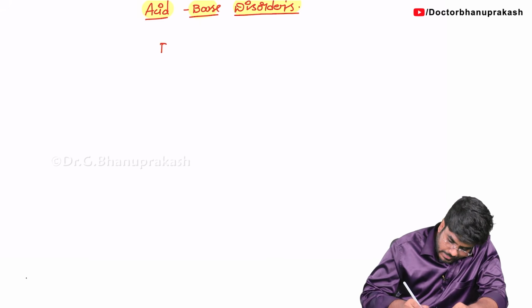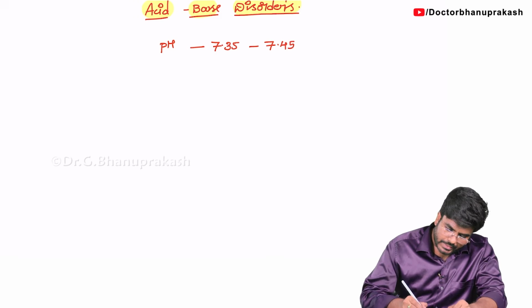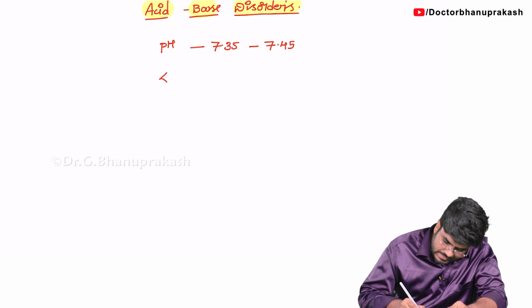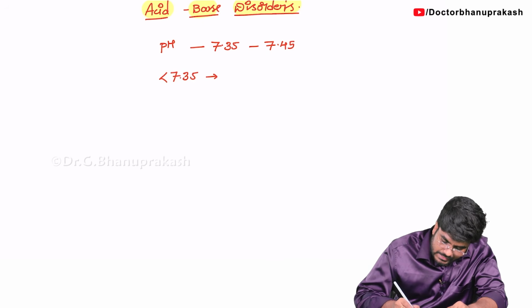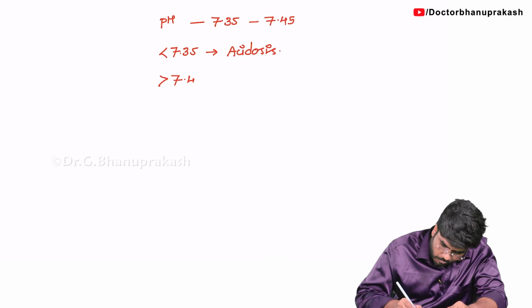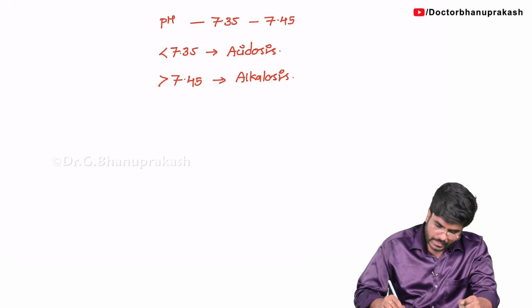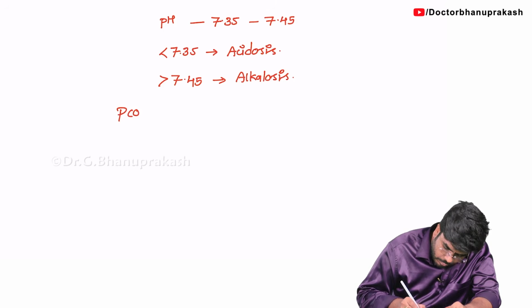First of all, tell me what is the normal pH. The normal pH is in the range of 7.35 to 7.45. This is considered normal. If the pH is less than 7.35, it is considered acidosis. If the pH value is greater than 7.45, it is considered alkalosis.